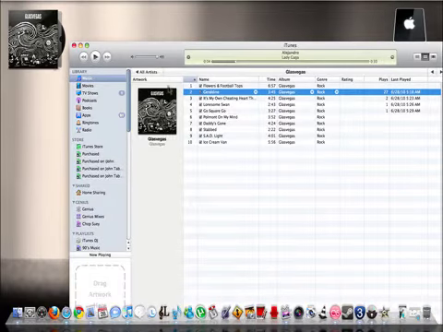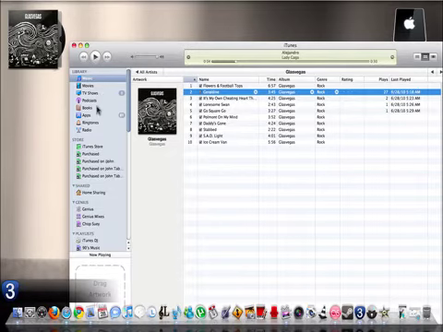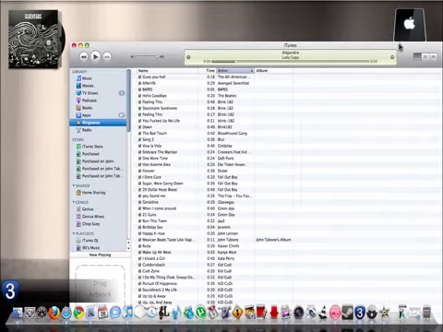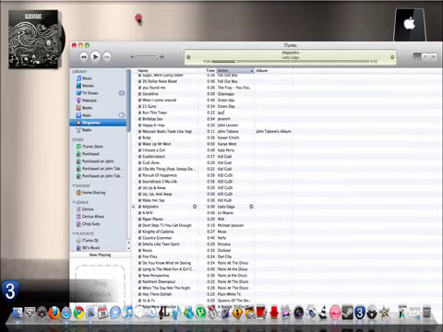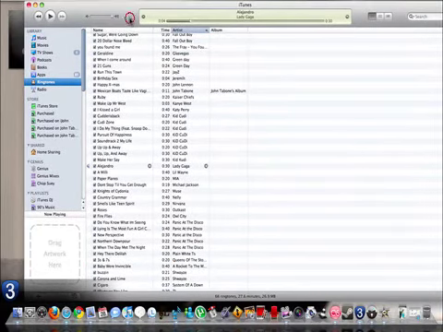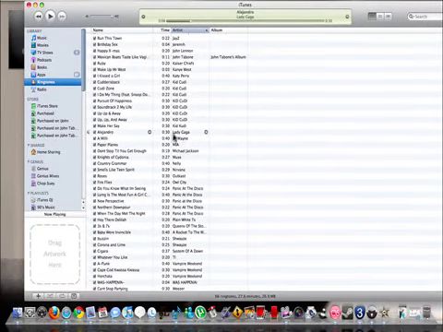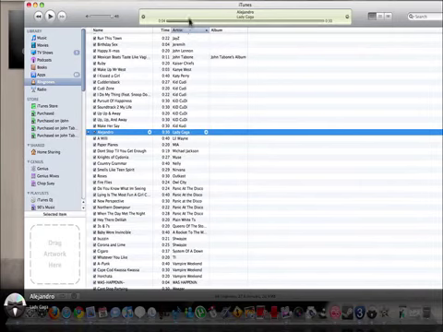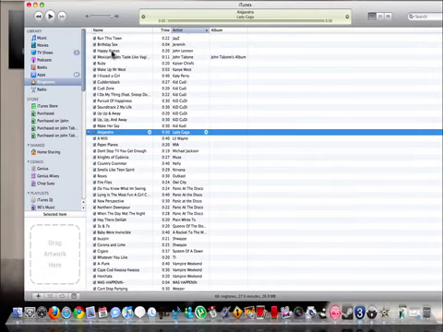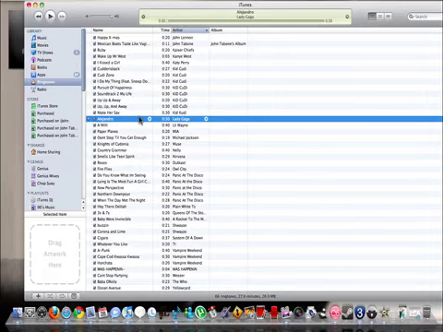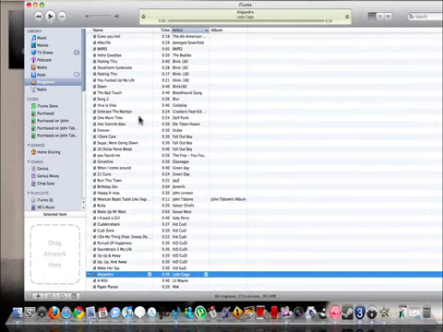As you can see, it's playing the ringtones. 30 seconds. These are all the ringtones I've downloaded from Audico. So yeah, that's 66 ringtones. And just make sure when you're syncing it, you check off ringtones and select all ringtones, unless you just want a few ringtones, and yeah, that should be good.